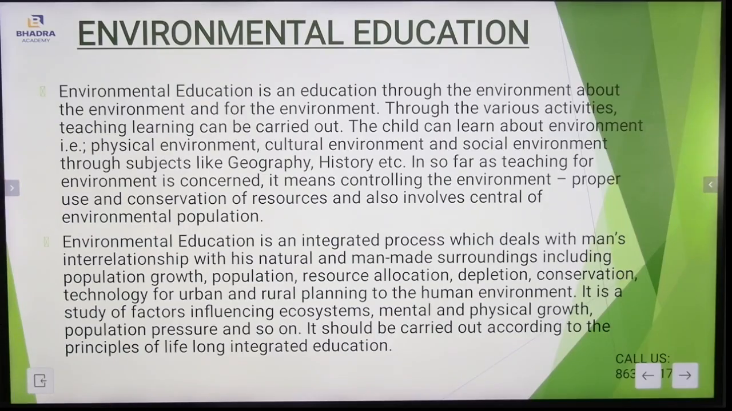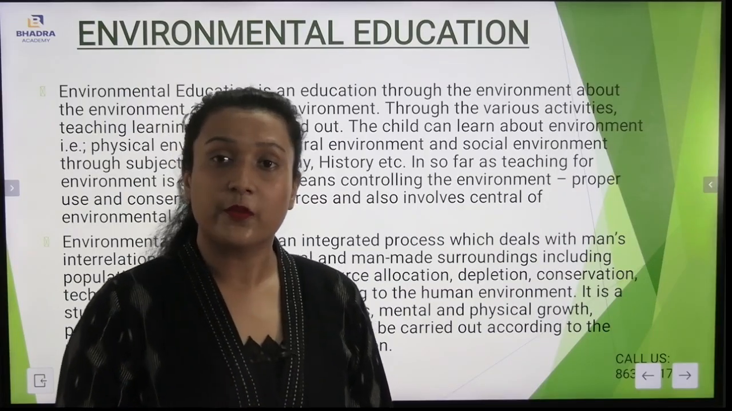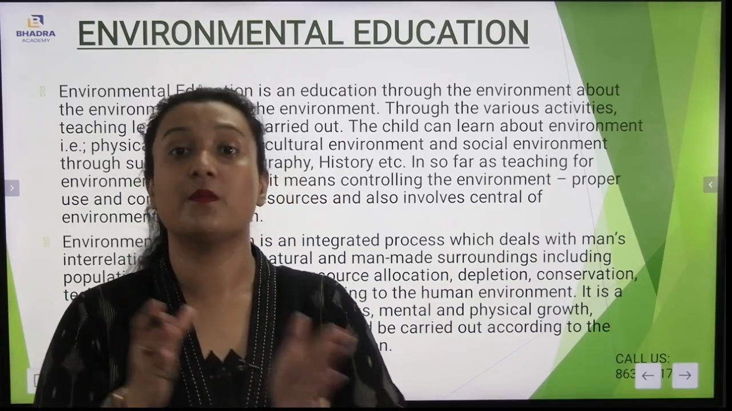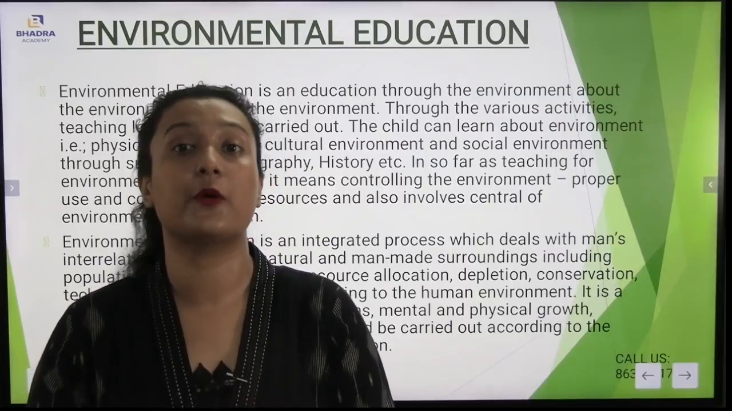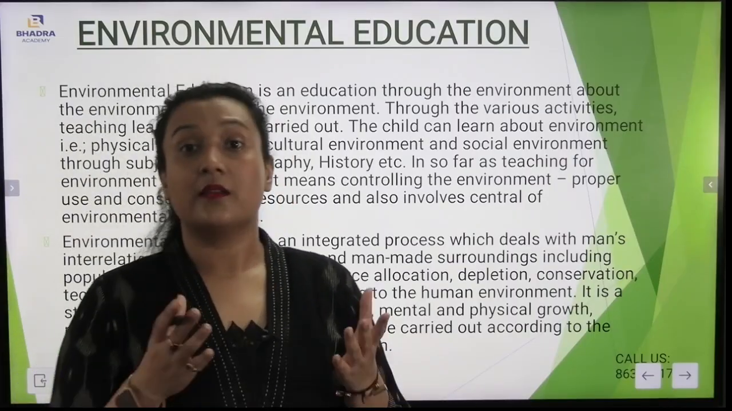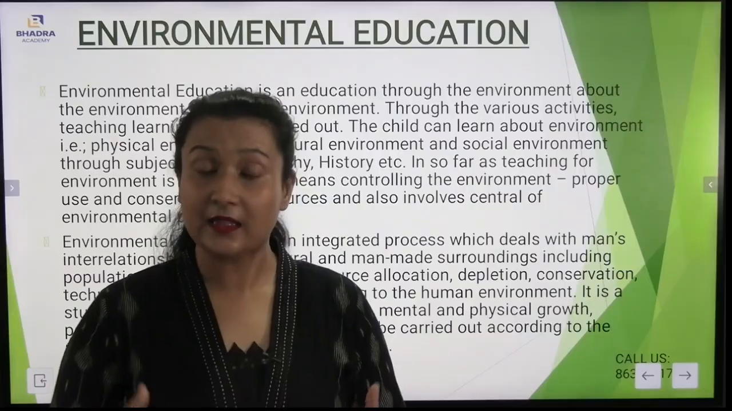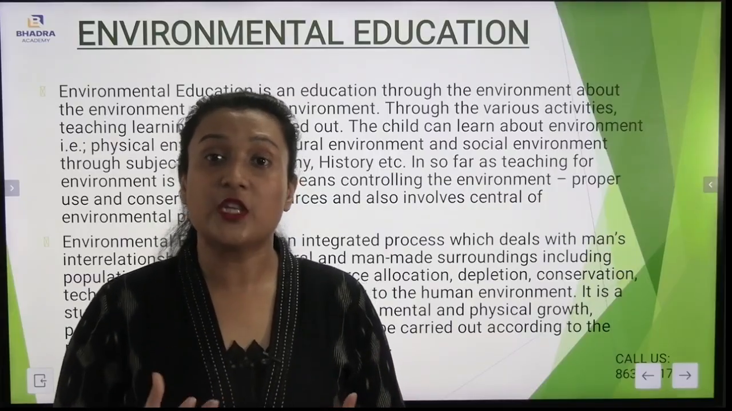Environmental education is an integrated process which deals with man's interrelationship with his natural and man-made surroundings, including population growth, population resource allocation, depletion, conservation, and technology for urban and rural planning to the human environment. Very, very important. Now, what do you mean by environmental education? It is an integrated process, which means a step-by-step process through which we know about our environment in a better way. It also studies the interaction between the human being and the physical environment.